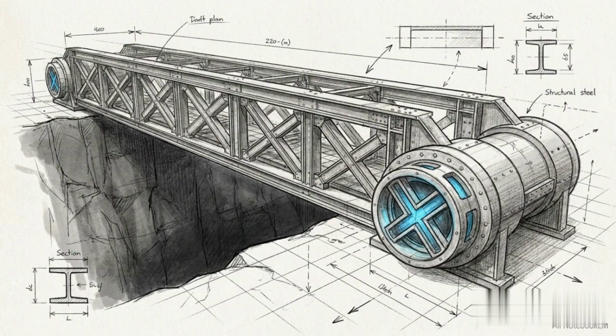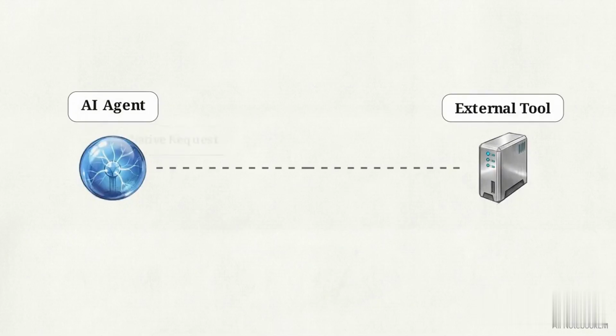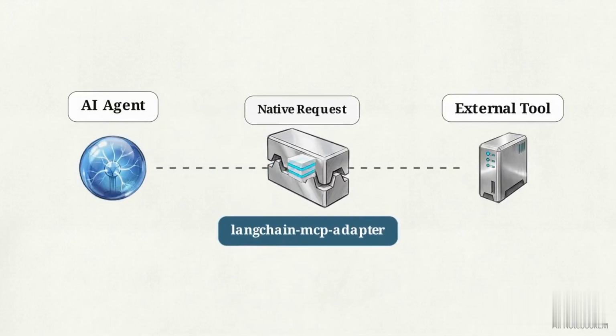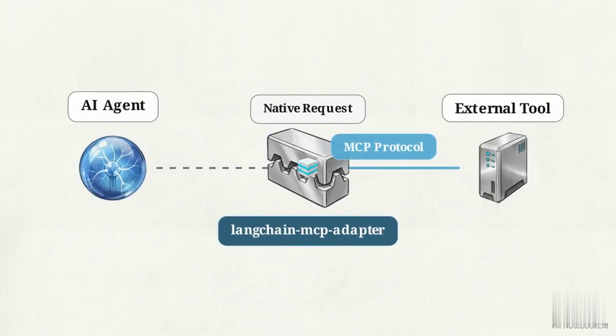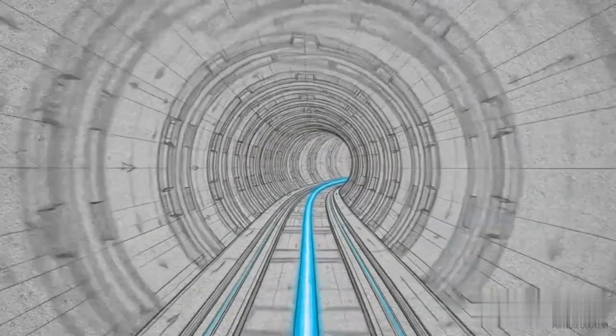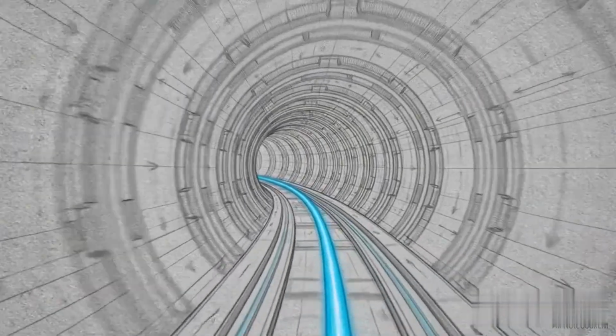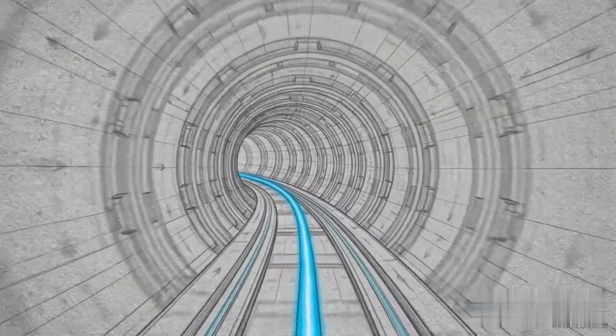The other half of this bridge consists of the MCP clients and adapters that allow AI frameworks to speak the protocol. When an agent needs to use a tool, an adapter like the LangChain MCP adapter intercepts the native request and translates it into the standardized MCP language. That translated request moves through a transport layer, using STDIO for local tools or HTTP for remote servers, delivering the instruction safely to the MCP server.